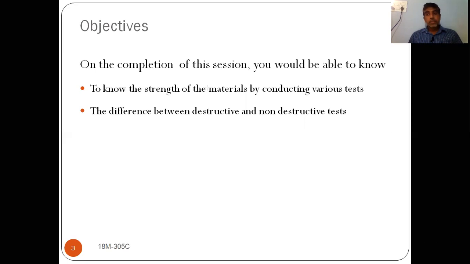For that purpose, we have to conduct different experiments to find out the mechanical properties. For example, the strength of the material is found by conducting various tests. Different types of strengths are there: tensile strength, compression strength, shear strength, bending strength. All of these can be found using different tests.